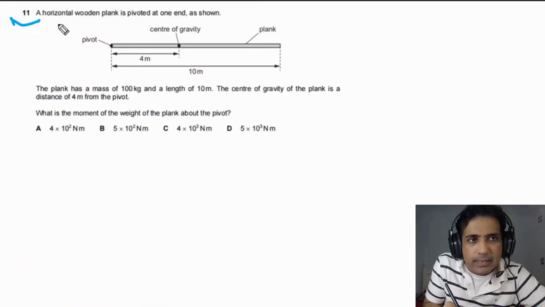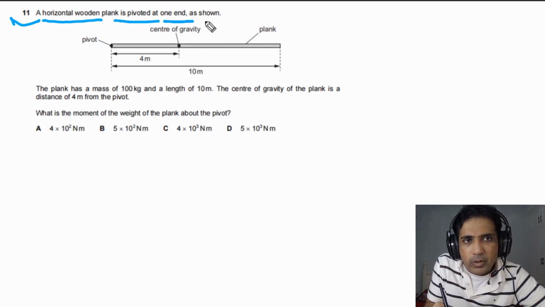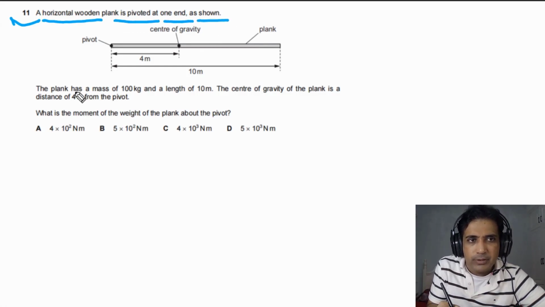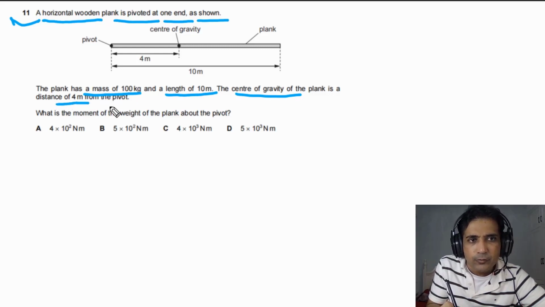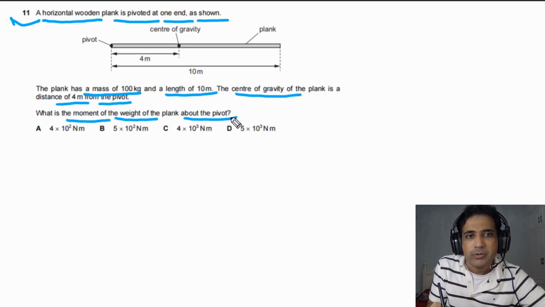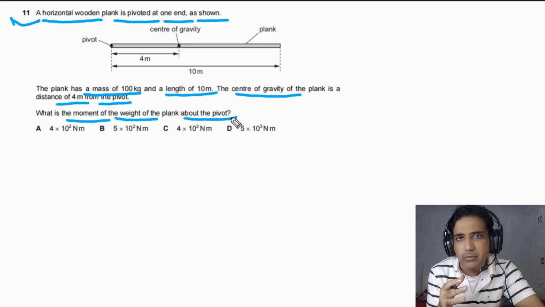For question number 11, it is given to us, a horizontal wooden plank is pivoted at one end as shown in this figure. The plank has a mass of 100 kilograms and a length of 10 meters. The center of gravity of the plank is a distance of 4 meters from the pivot. We need to find out what is the moment of the weight of the plank about the pivot. So the question is very straightforward. Simply you need to find out the moment of the weight about the pivot.